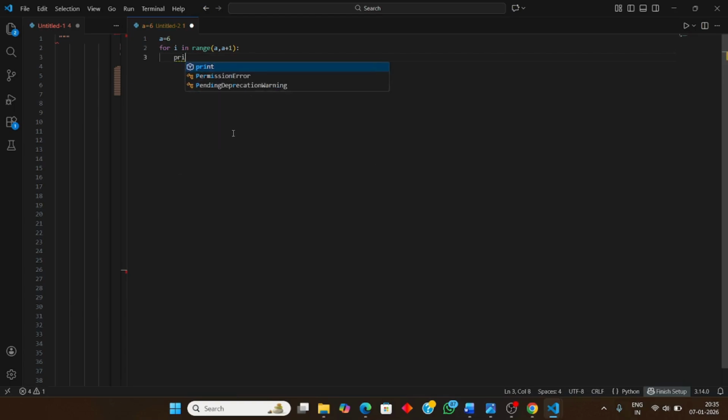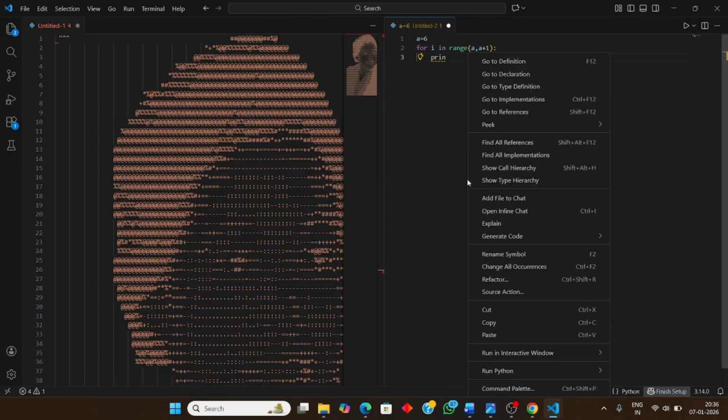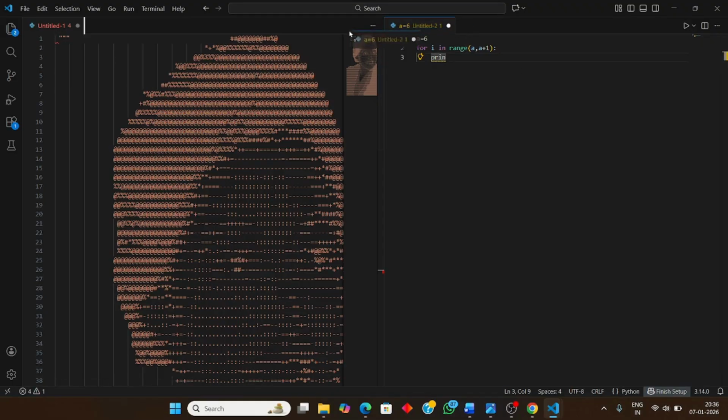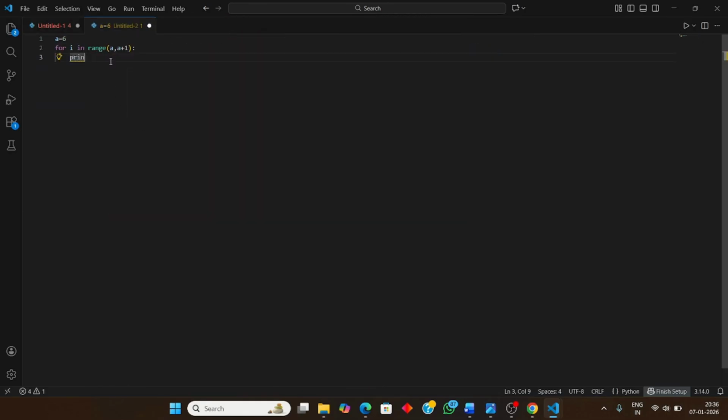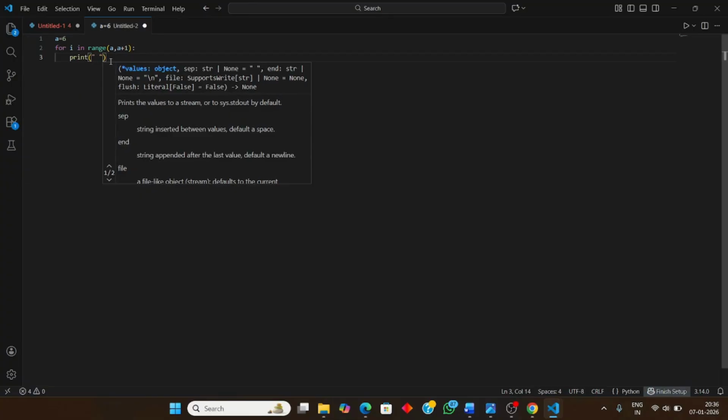Now what do you have to write in this picture? You can see the first character is a hashtag. So we will write print. First we will print 6 spaces, and we will print the space times 25.